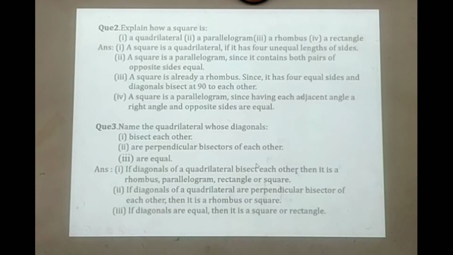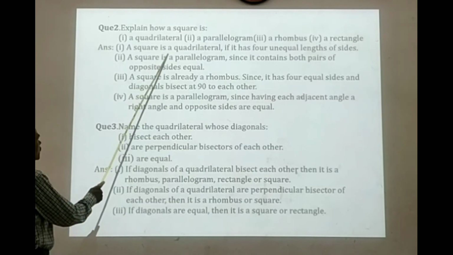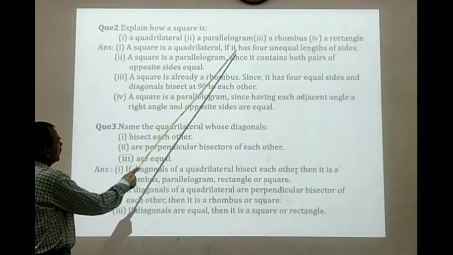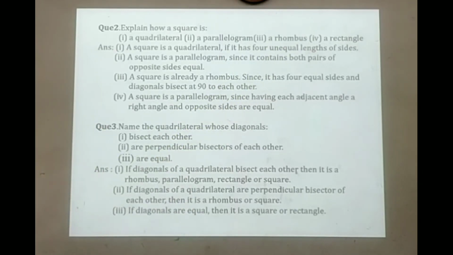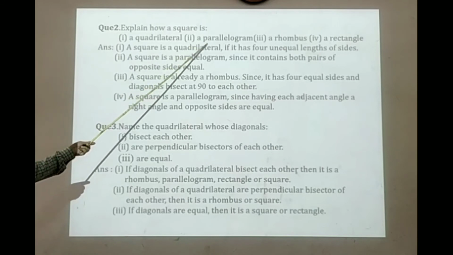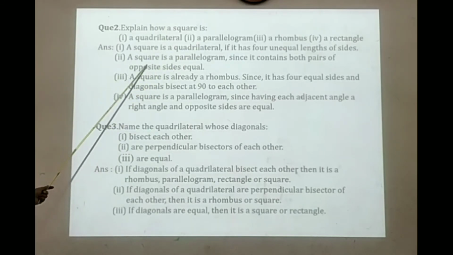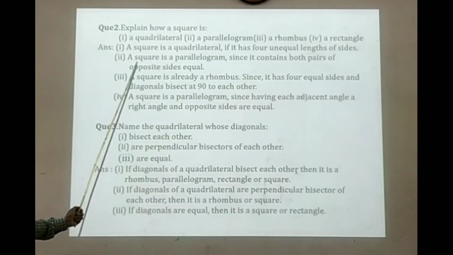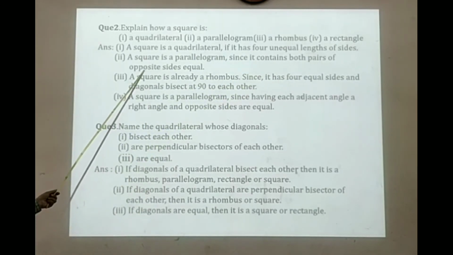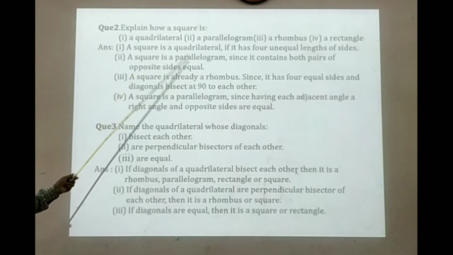See, second question. Explain how a square is a quadrilateral. First point is quadrilateral. A square is a quadrilateral because it has four sides. That's why a square is a quadrilateral. Next, a parallelogram. A square is a parallelogram since it contains two pairs of opposite sides that are equal, and that's why it is a parallelogram.